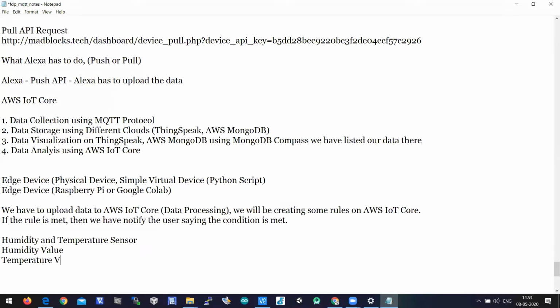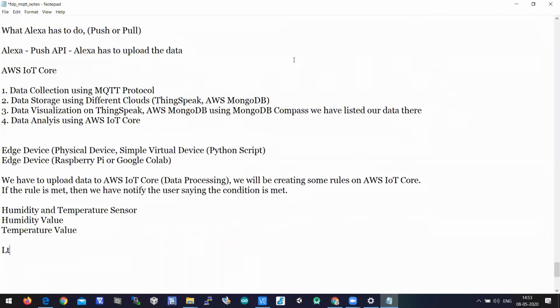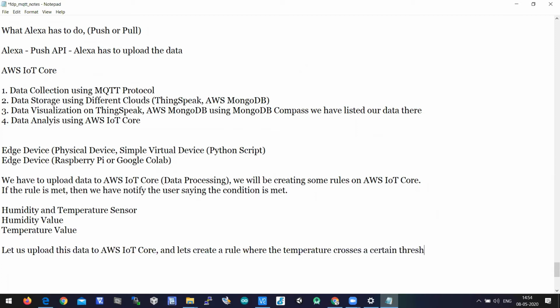So let us upload this data to AWS IoT Core, and create a rule where the temperature crosses a certain threshold value.